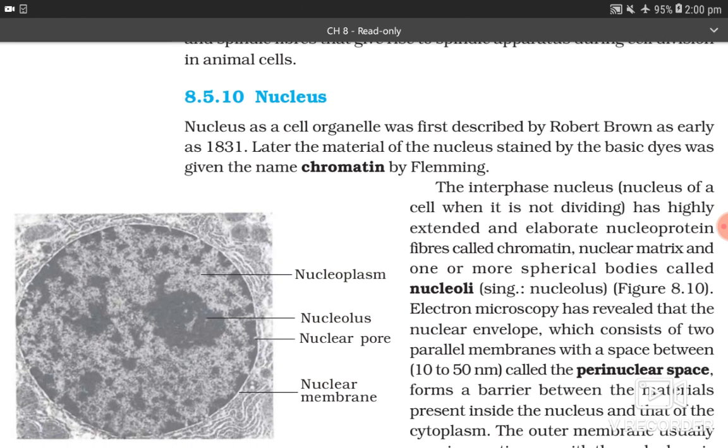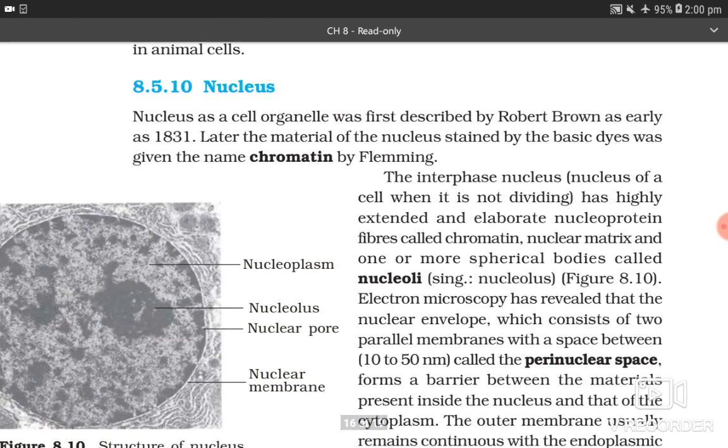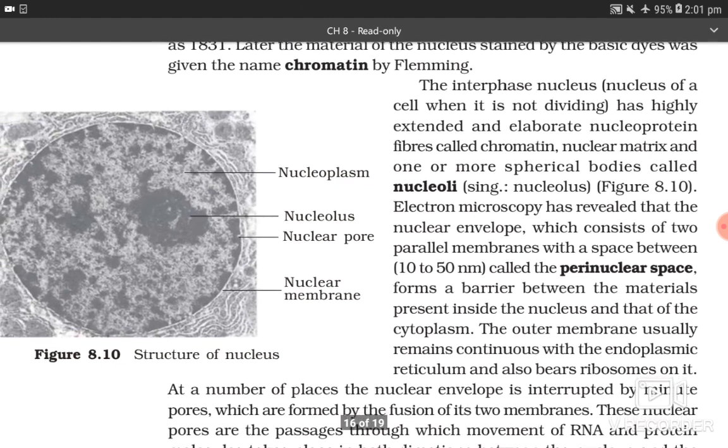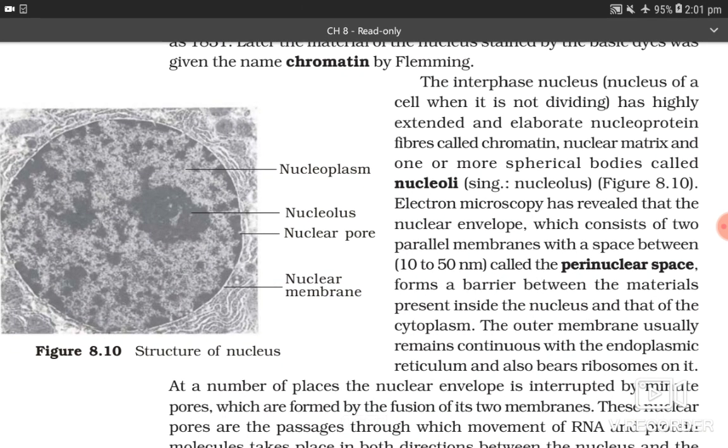8.5.10 Nucleus. Nucleus as a cell organelle was first discovered by Robert Brown as early as 1831. Later, the material of the nucleus stained by basic dyes was given the name chromatin by Fleming. The interphase nucleus of a cell which is not dividing has highly extended and elaborate nucleoprotein fibers called chromatin, nuclear matrix, and one or more spherical bodies called nucleoli, singular nucleolus.